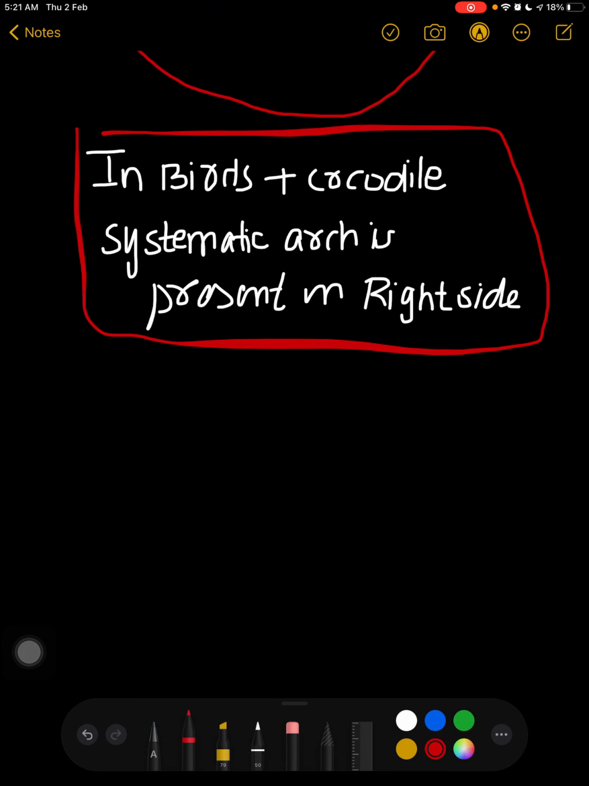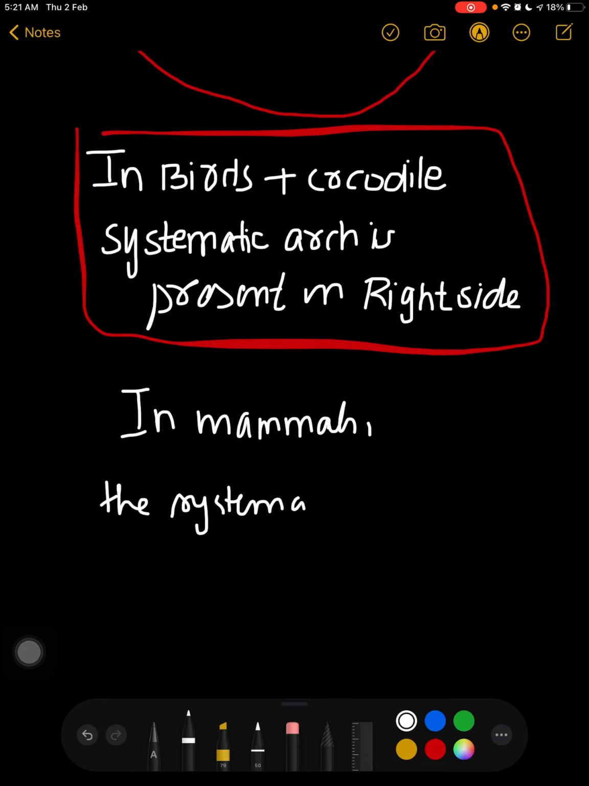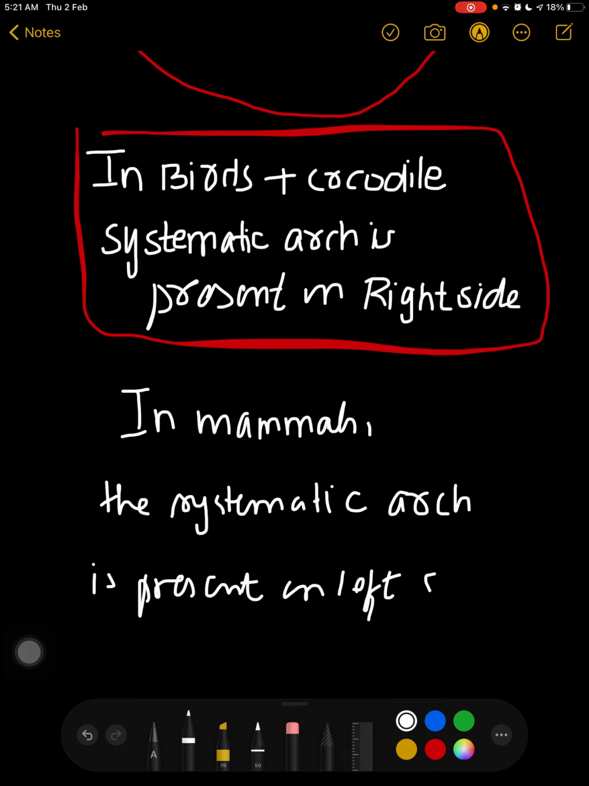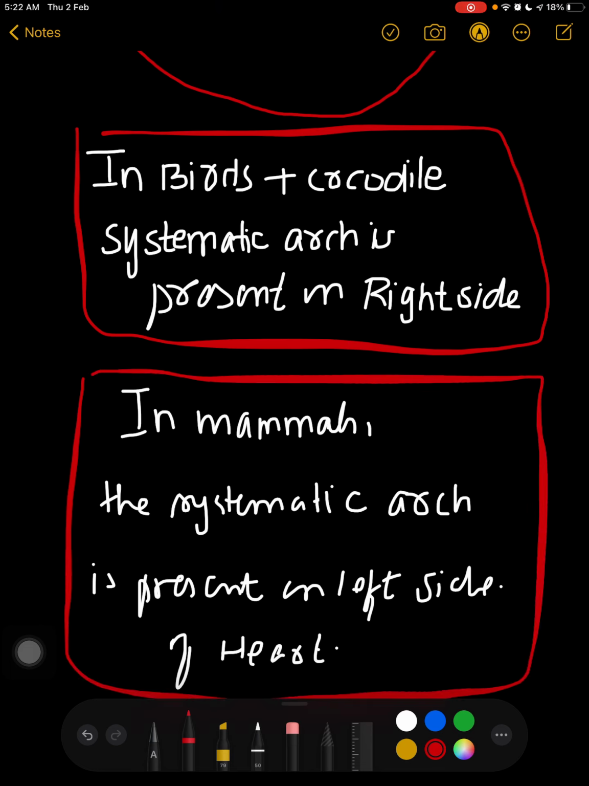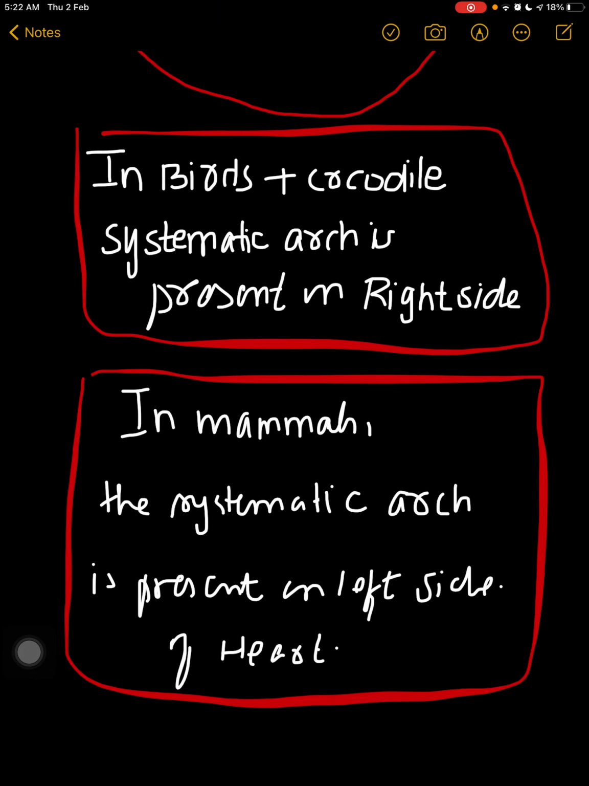And if we talk about mammals, in mammals the systemic arch is present on the left side of the heart. So this is an important thing to remember. I've seen this ambiguity come up many times in competitive exams.